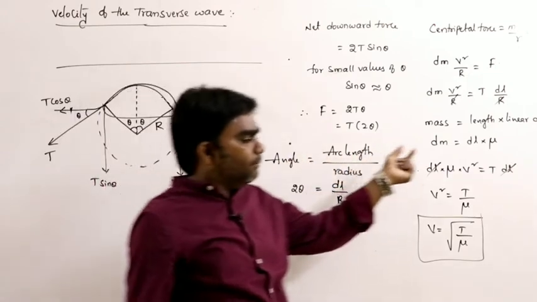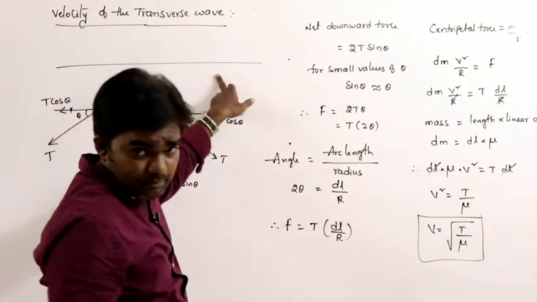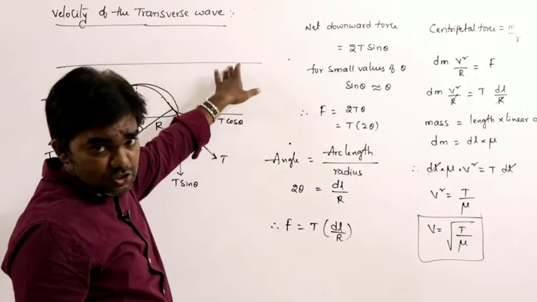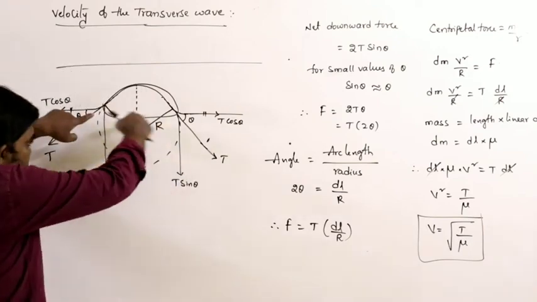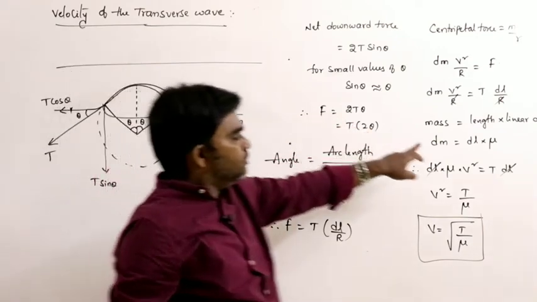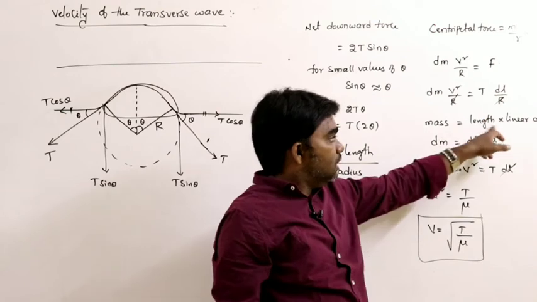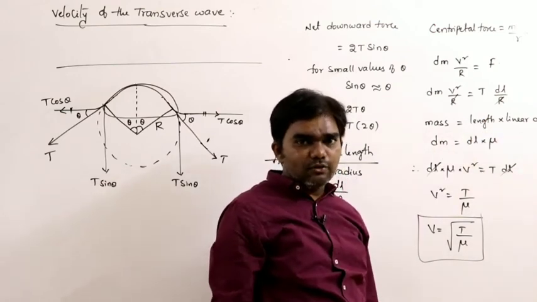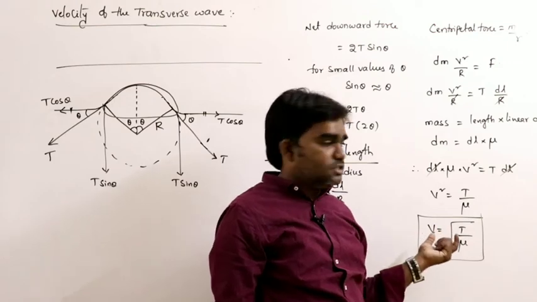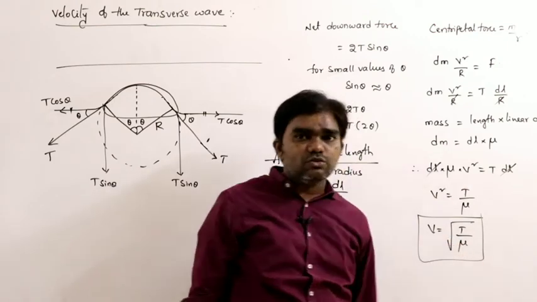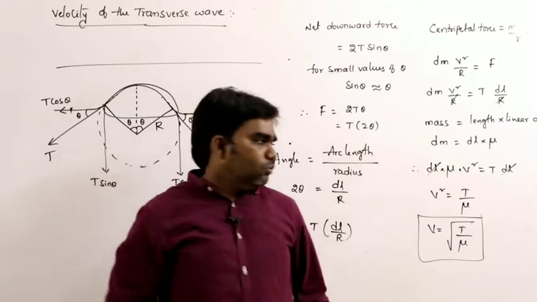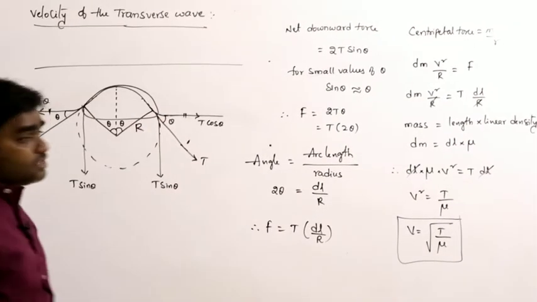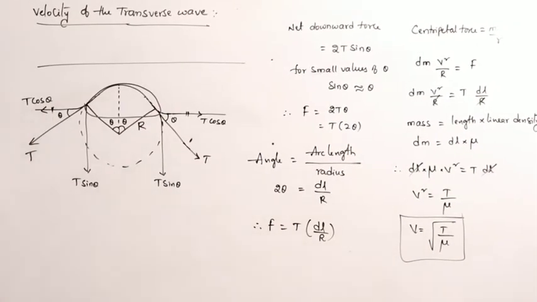That is dm. The total mass of the string is m, but the mass of this small portion is dm. Mass can be written as length into linear density, or linear density is mass per unit length. Here I am considering only the linear density. So V is equal to under root T by mu. This is the velocity of the transverse wave.